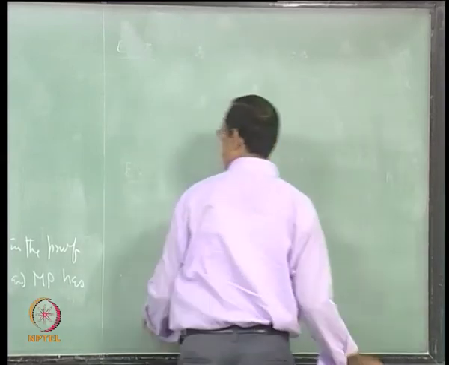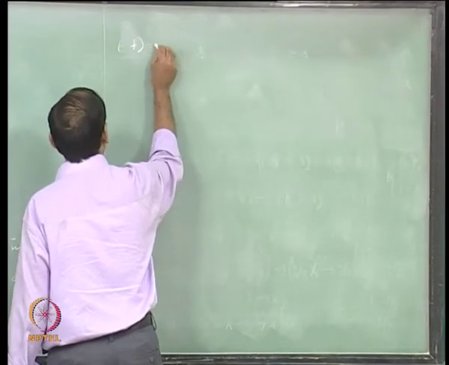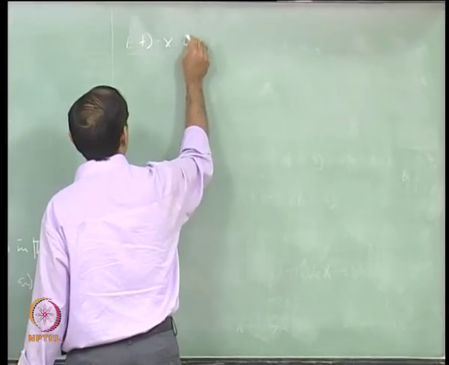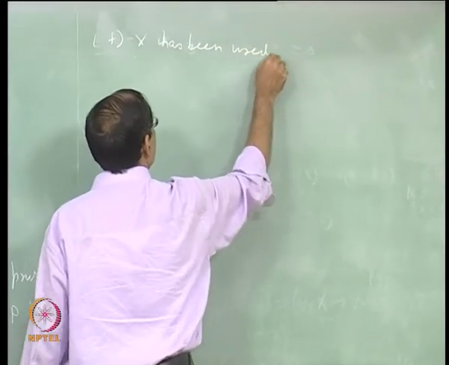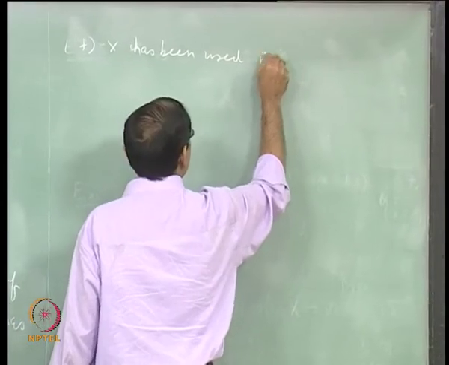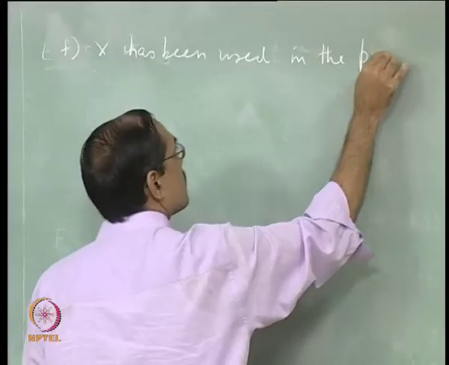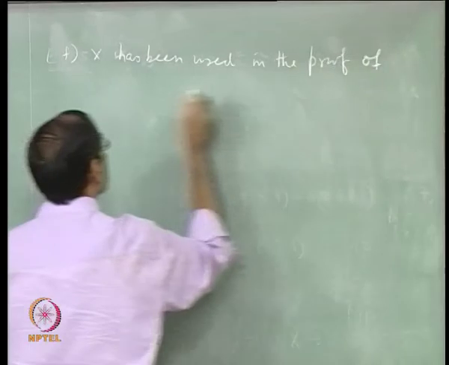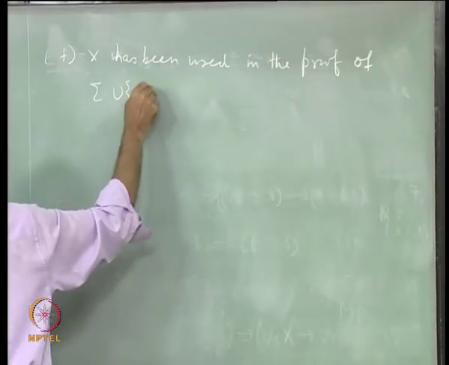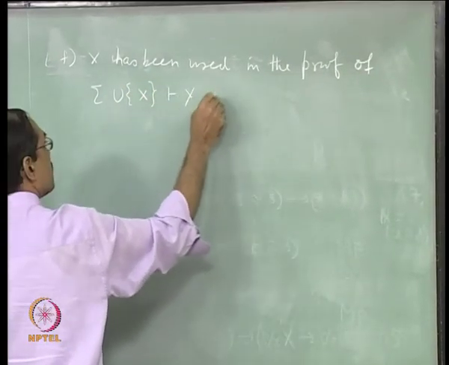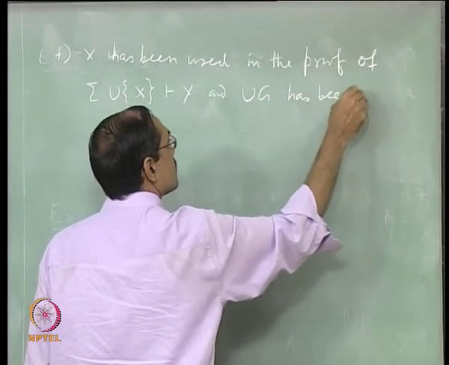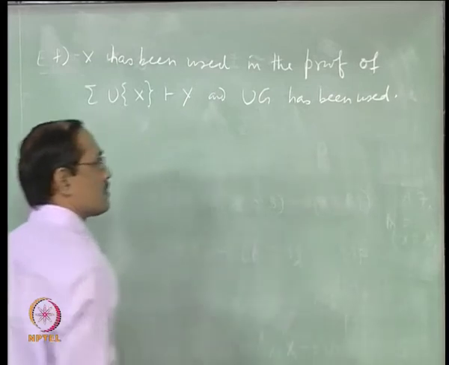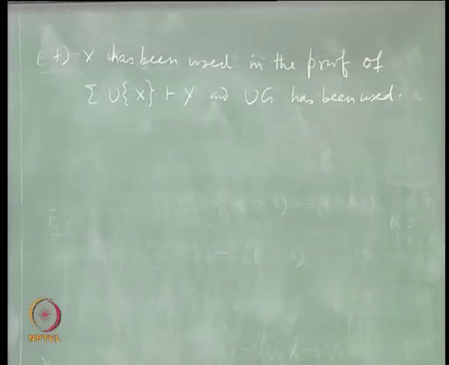And the last case is x has been used in the proof of sigma union x entails y and UG has been used. These are all the cases in which y can follow.